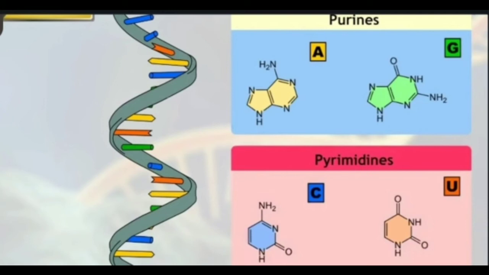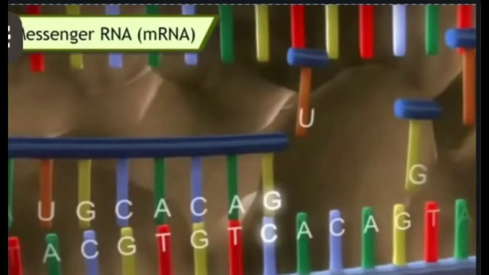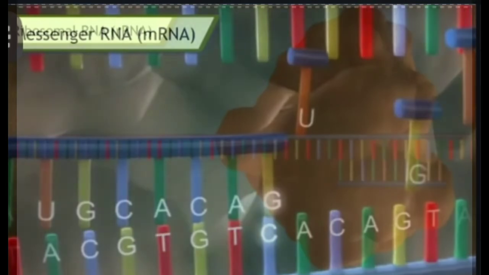First one is messenger RNA, which is also known as mRNA. The mRNA molecule is always simple and straight without any fold. It carries the message for protein synthesis from DNA to ribosomes. A sequence of 3 nucleotides on mRNA is called a codon. Each triplet codon on mRNA codes for a specific amino acid.